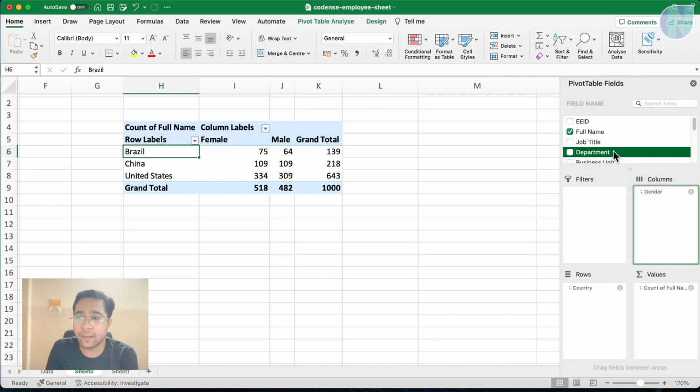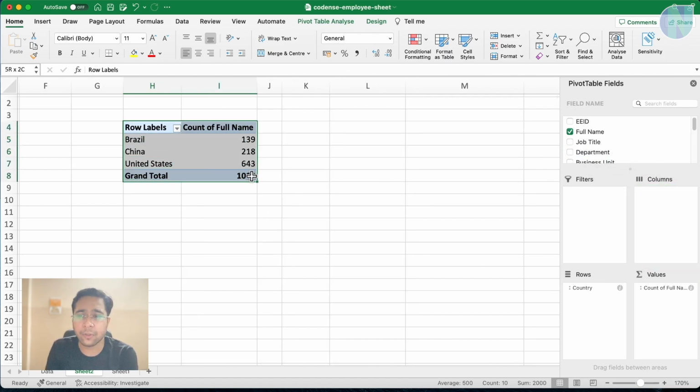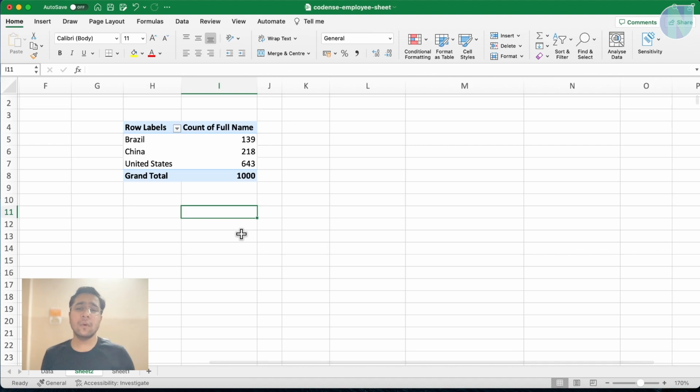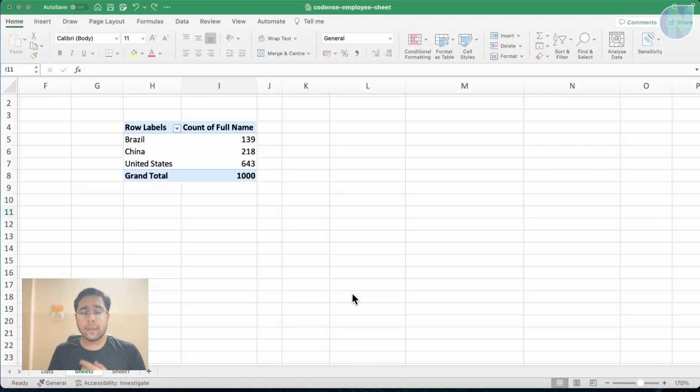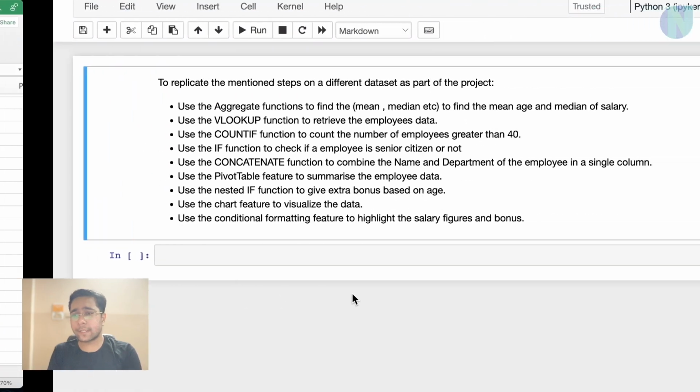If I remove this gender column as well, you can see it is showing me this. So basically I have told you all the possible combinations here, and you can play more with it, how to create a summarization table by dragging and dropping the values. Now let's go to the next question.